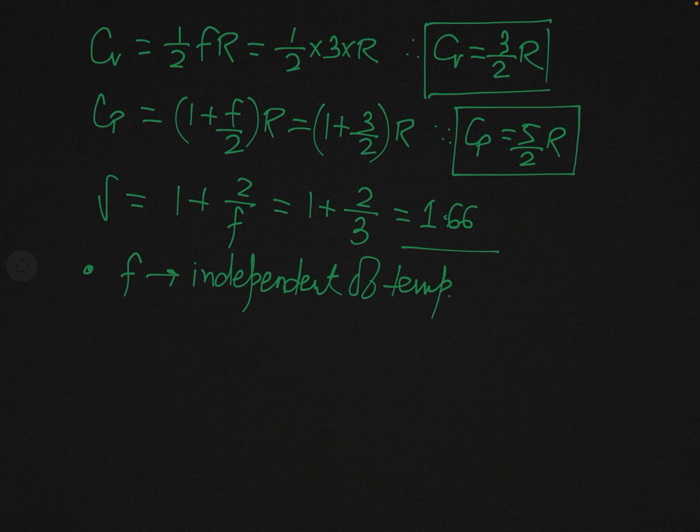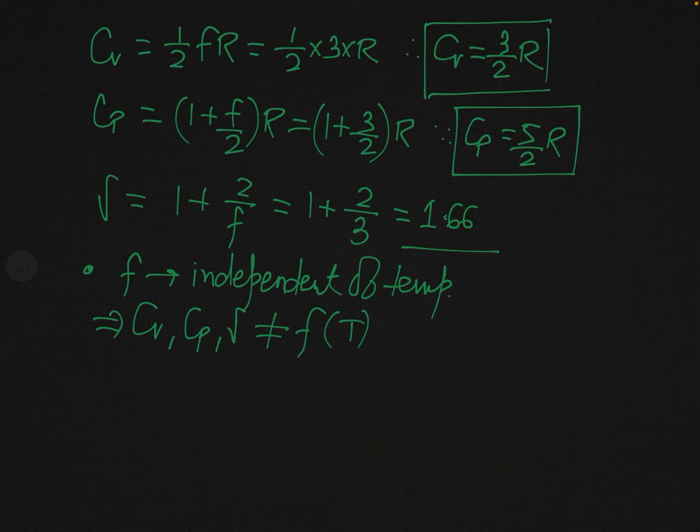So the values of Cv, Cp and gamma will also not be affected by the temperature. This implies Cv, Cp and gamma of a monatomic gas are not a function of temperature. It means all the Cv, Cp and gamma for all the inert and other monatomic gases will be the same, and unaffected by temperature.